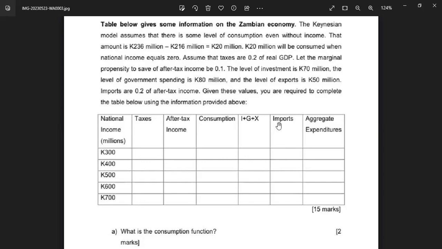Now how to put down imports. After the 50 for exports, it says imports are a fraction of after-tax income.